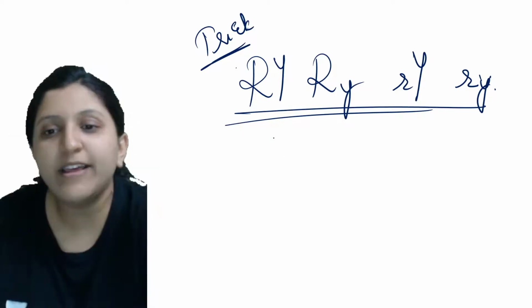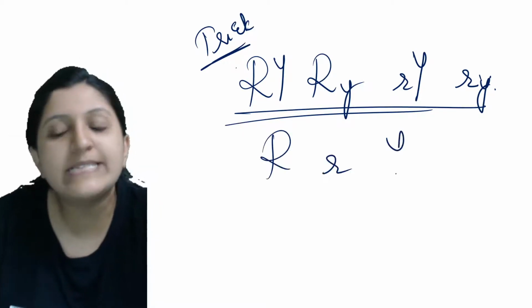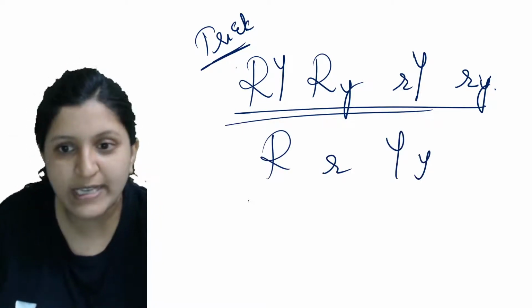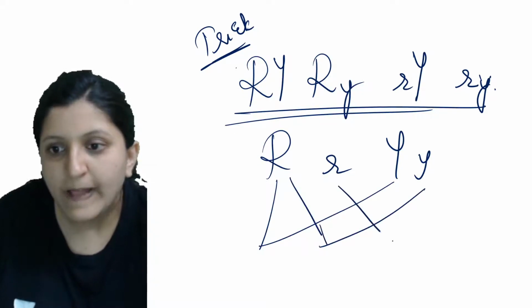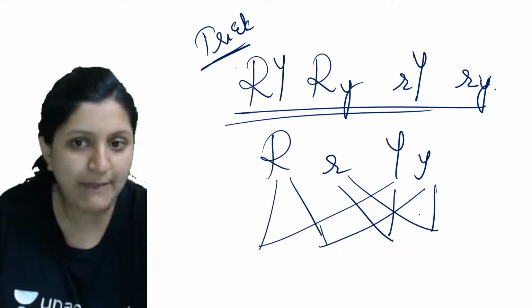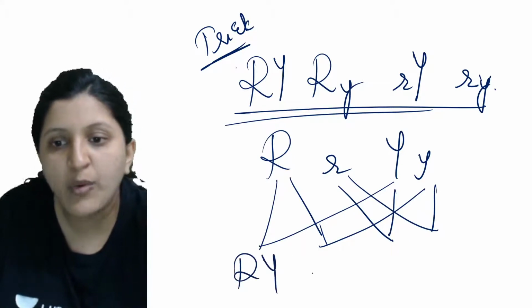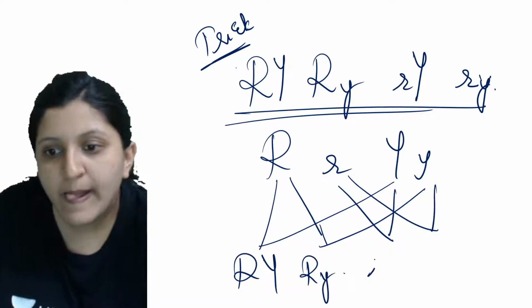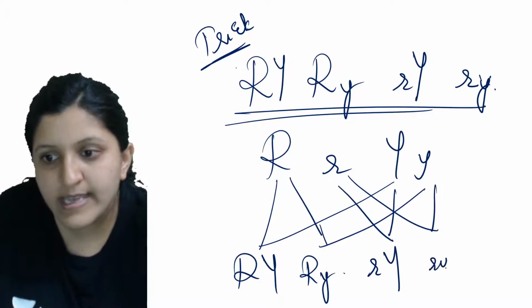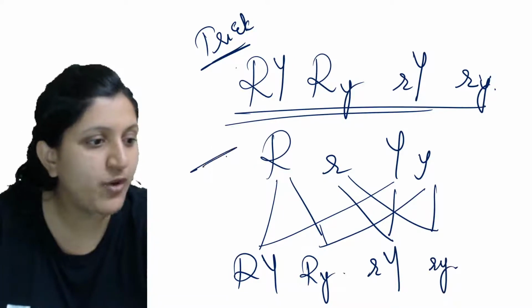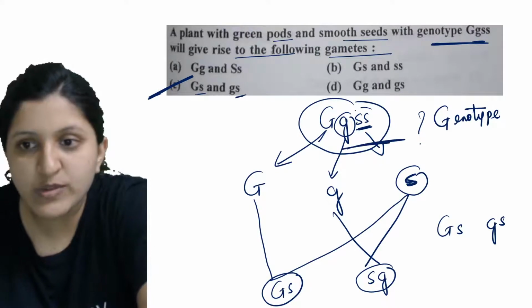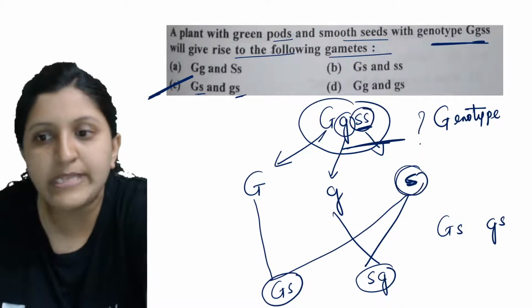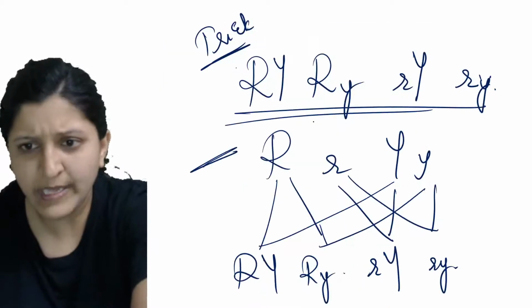Otherwise it is always convenient to go for the crossing like this, where you will be forming the gametes as such. Then you will be going with this gamete. So then only you can write RY, then Ry, then rY, and this is ry. This is how you are going to form a gamete. The same is applicable for this as well, since both of them are the same, so we'll be taking only one there.